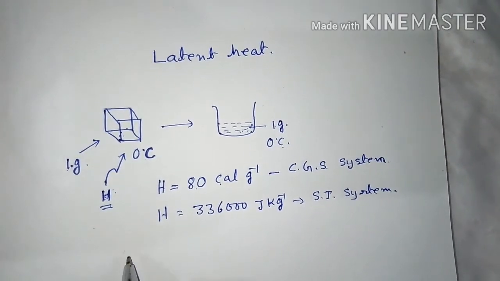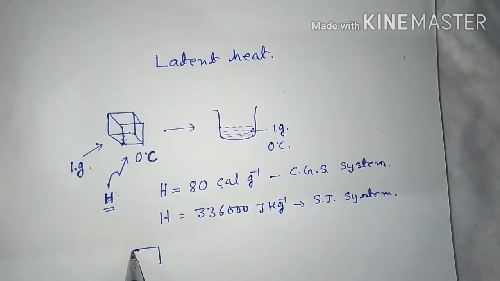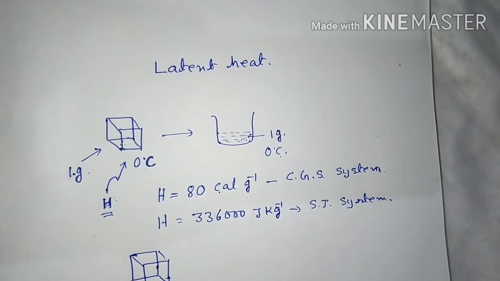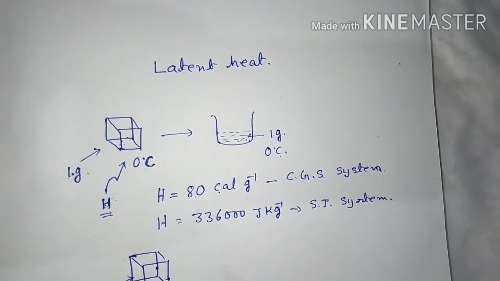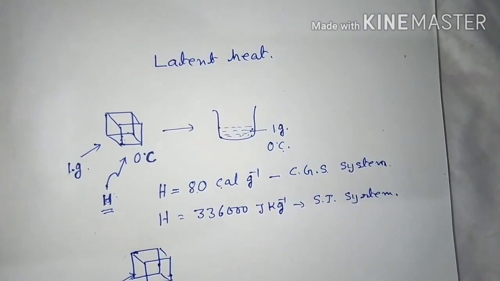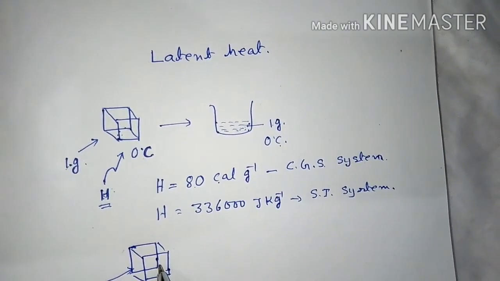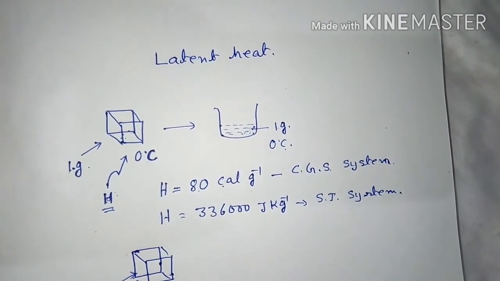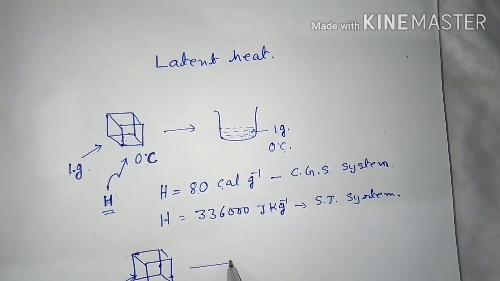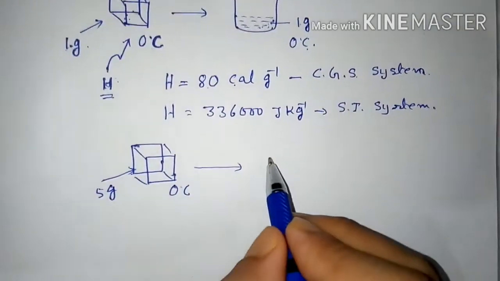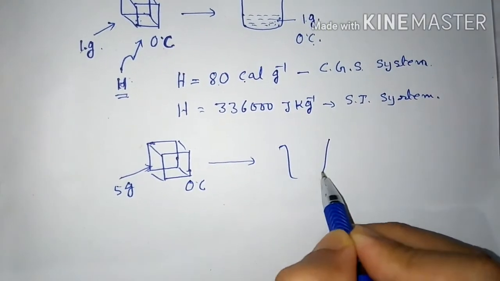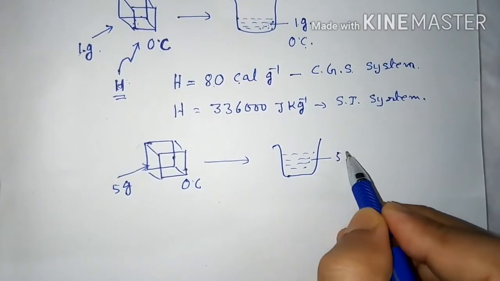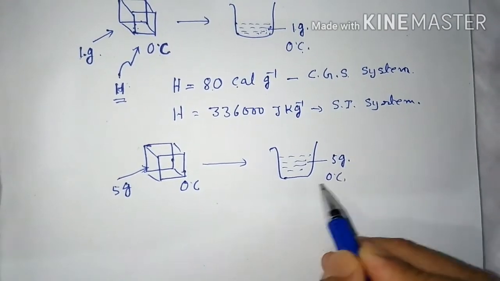But now suppose you have a cube of ice of mass 5 gram at 0 degree Celsius. How much heat energy is required to melt it completely into water, which is also 5 gram at 0 degree Celsius?